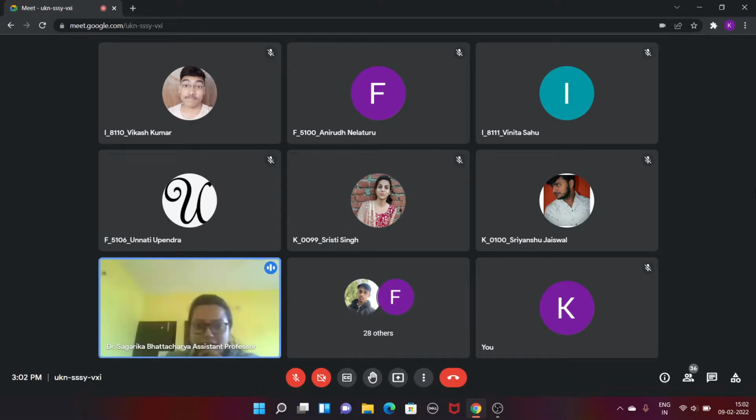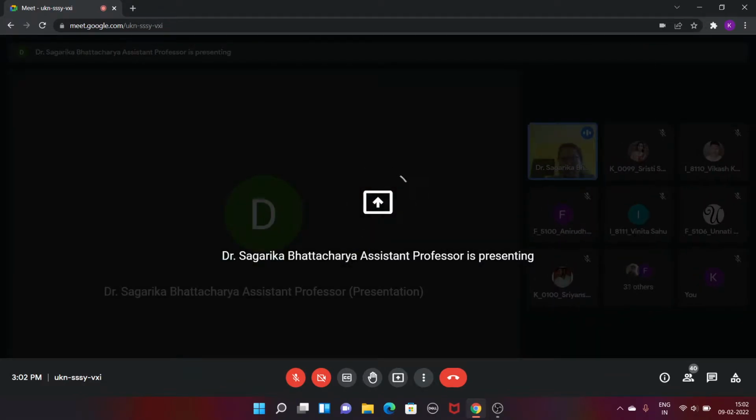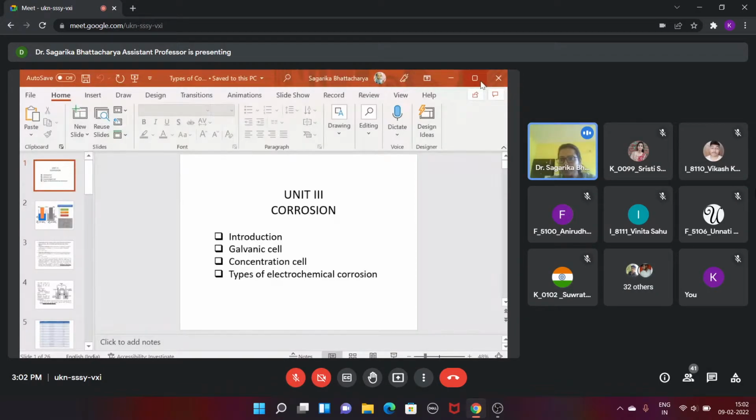I will be finishing the types of corrosion and the rest part of the corrosion from my side. In the next class, probably on Tuesday, Painter sir will be finishing this corrosion part, and this will be in the questions. I mean, this unit will be included in your MCQ too. Okay.